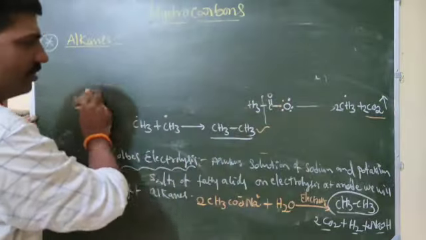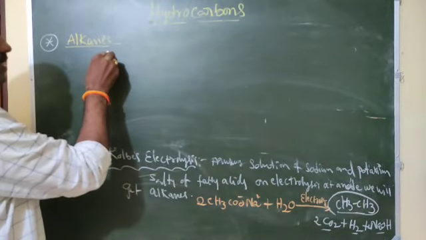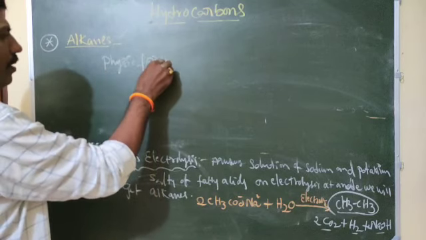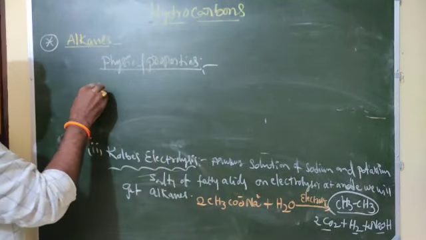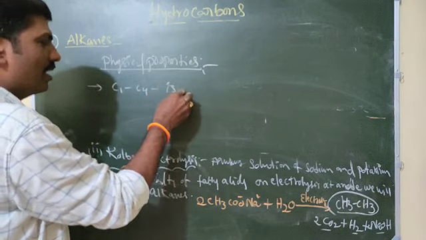Next, we will discuss physical properties. What are the physical properties? First one, carbon 1 to carbon 4 are gases.